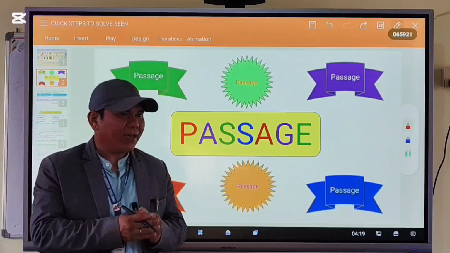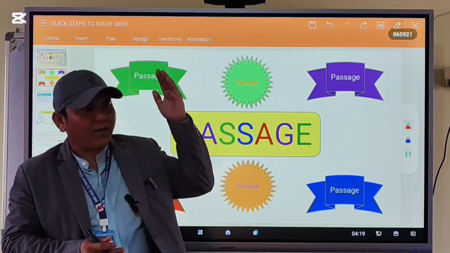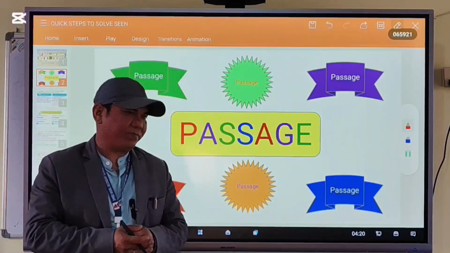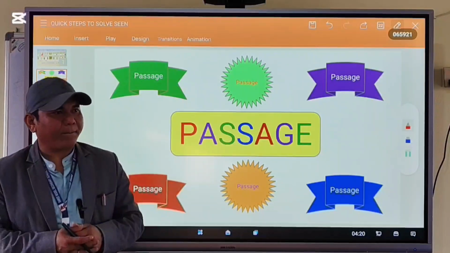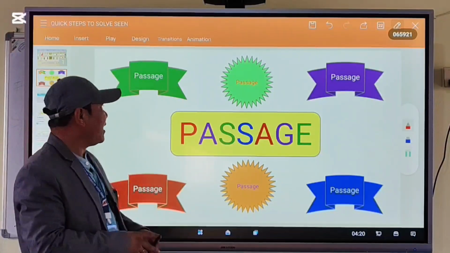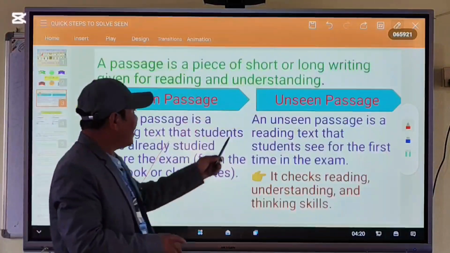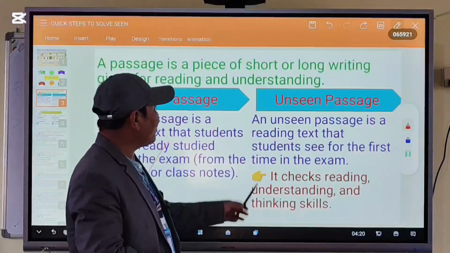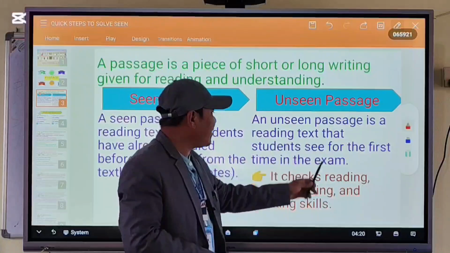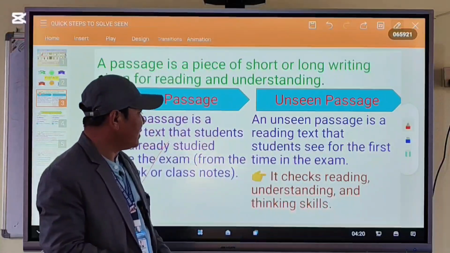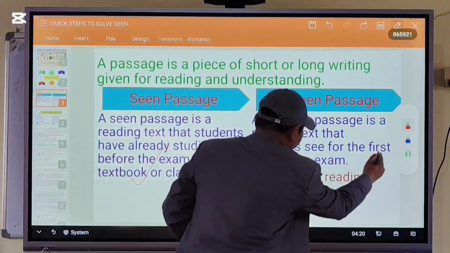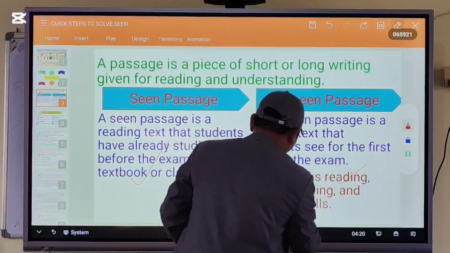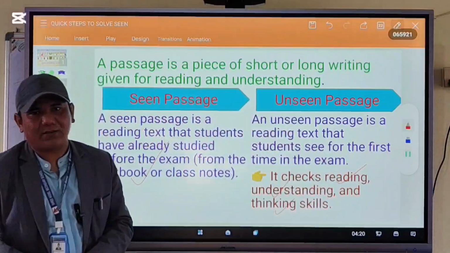Okay, they see the passage first time in the examination. Okay, as I have written here, an unseen passage is a reading text that students see for the first time in the exam. It checks reading, understanding, and thinking skills.